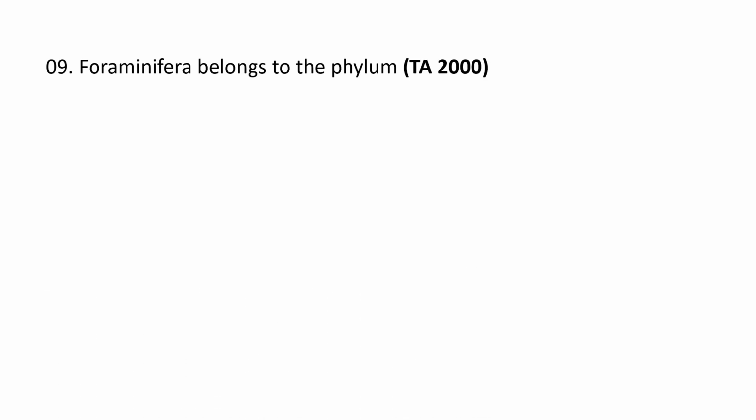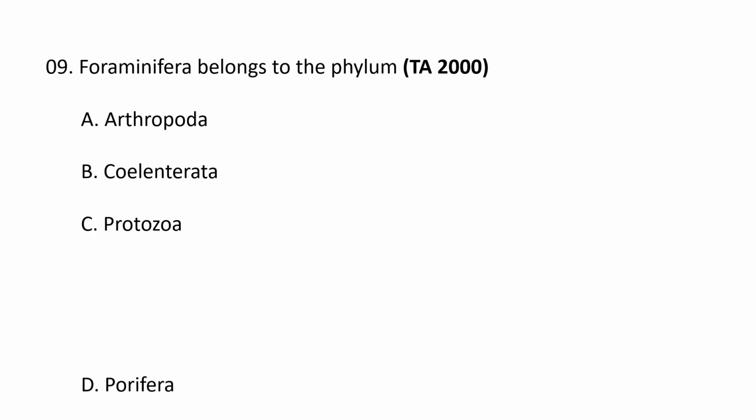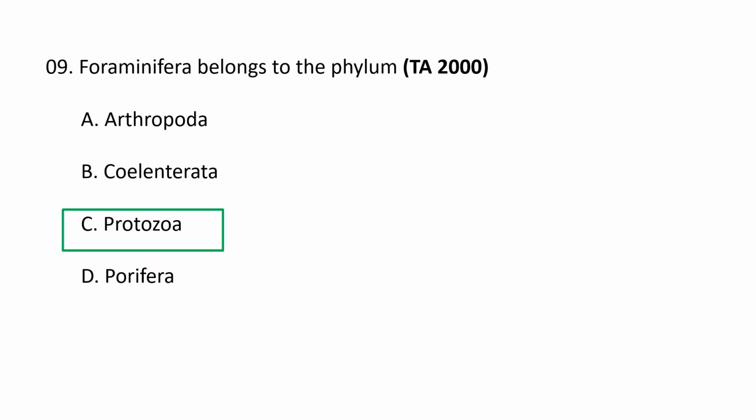Next question. Foraminifera belong to the phylum A. Arthropoda, B. Coelenterata, C. Protozoa and D. Porifera. Foraminifera belong to the phylum Protozoa. Foraminifera are single-celled marine protists, meaning they belong to the phylum Protozoa, specifically the class Sarcodina, which includes amoeboid protists with pseudopodia. So foraminifers belong to the phylum Protozoa. C is the correct option.